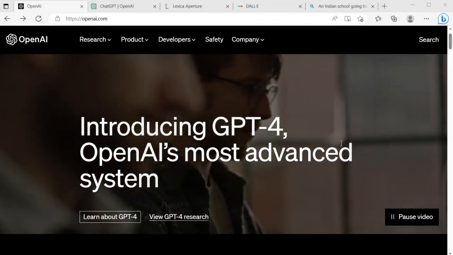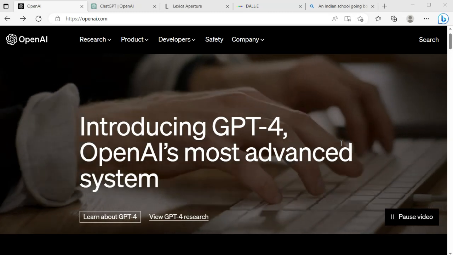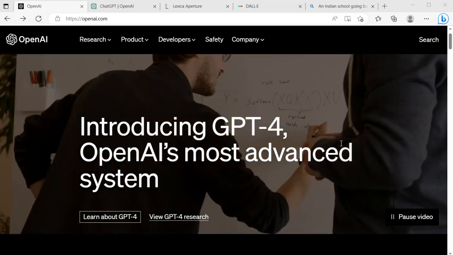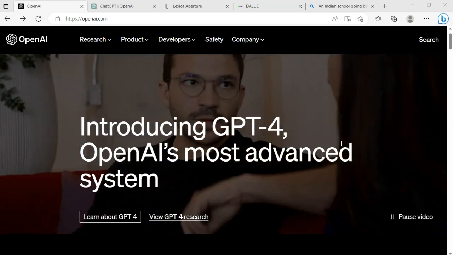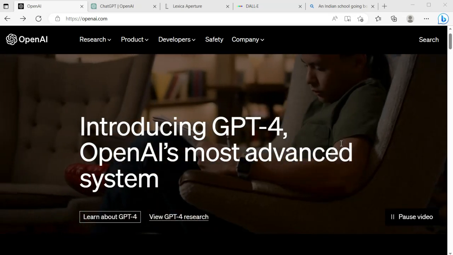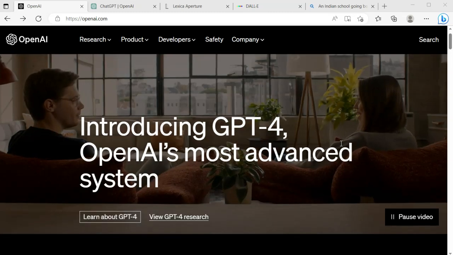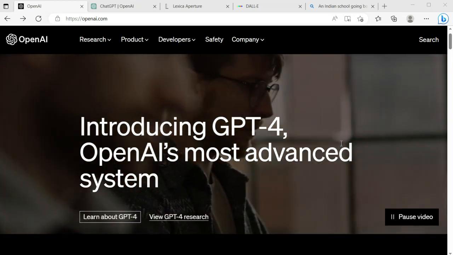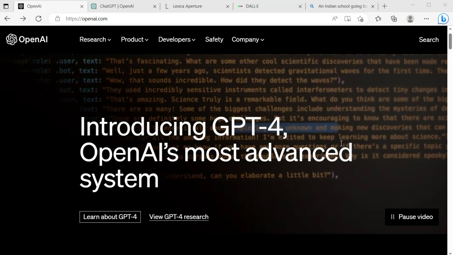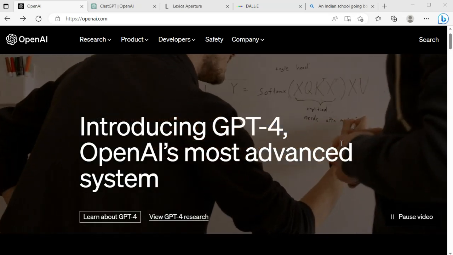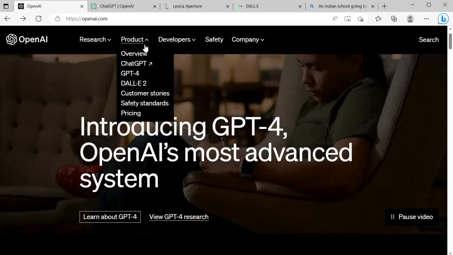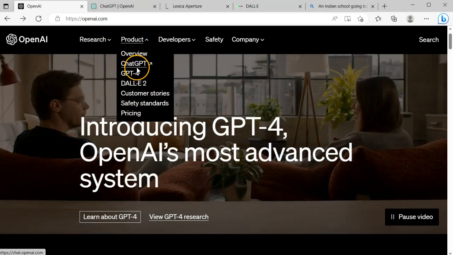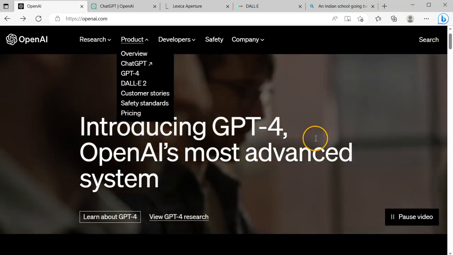And what you can see now on your screen is OpenAI, right? So what is OpenAI? OpenAI is a parent company that is developing tools like ChatGPT, DALL-E, Whisper, and all these things. Okay, if you're not aware of everything, that's absolutely fine. Things are evolving right now. You can just go to this website, openai.com, and read about the different products they're developing, right? So here is the product overview, and you can easily understand it.